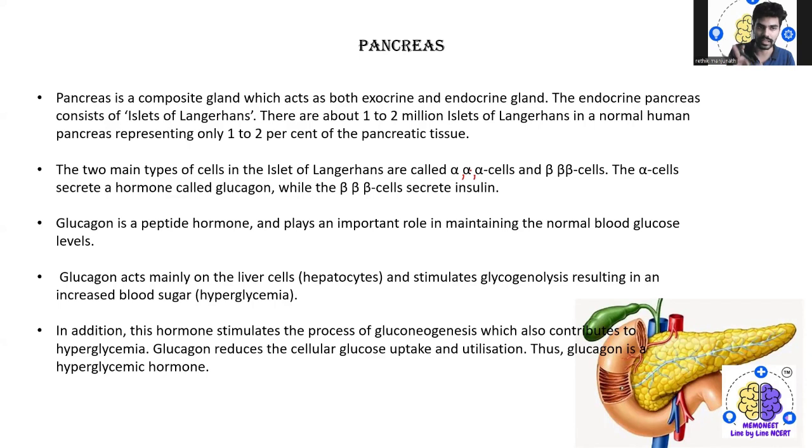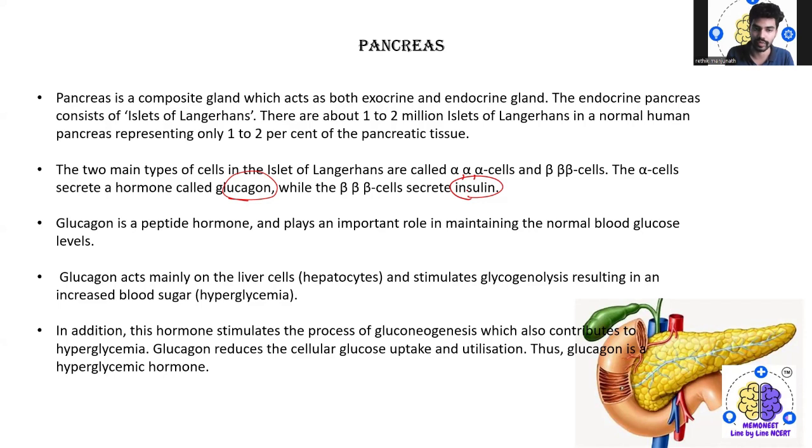Alpha cells secrete a hormone called glucagon, whereas beta cells secrete insulin. Glucagon is a peptide hormone, and it plays a very important role in maintaining the normal blood glucose level. Glucagon acts mainly on the liver cells and stimulates glycogenolysis, resulting in an increased blood sugar level.